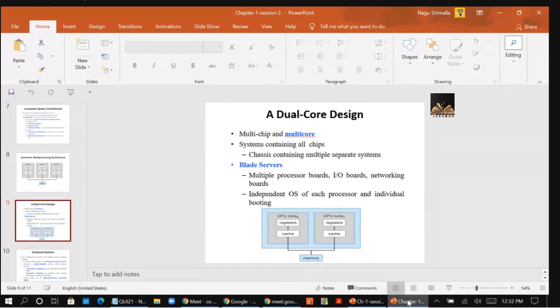Multi-core processors are a special type of multiprocessors in which multiple computing cores reside on a single chip. Each core has its own set of registers and local cache.